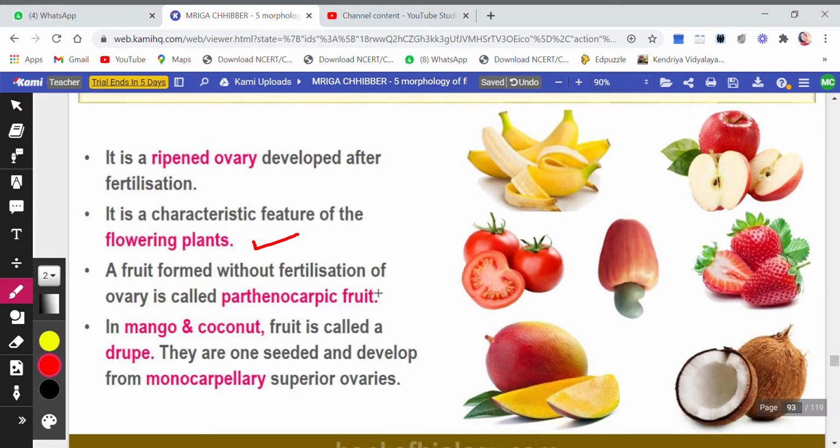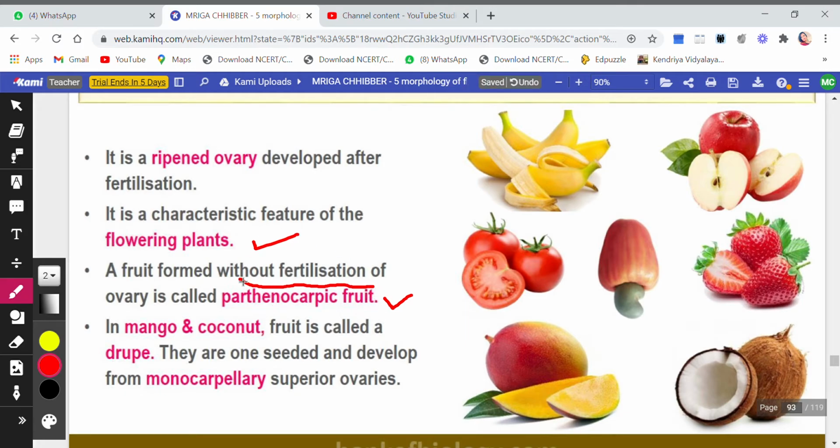A fruit formed without fertilization of ovary is called parthenocarpic fruit, like banana is a parthenocarpic fruit. So a fruit actually is a result of fertilization. Fruit is the result of fertilization. That is when male and female gametes will fuse together, fertilization will occur, and then the fruit will be formed. But sometimes there are fruits which are formed without fertilization, and such fruits are called parthenocarpic fruit.